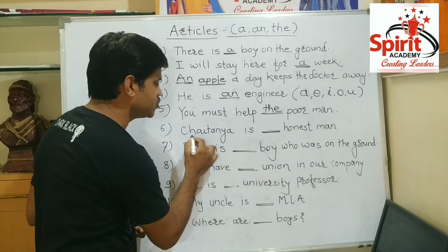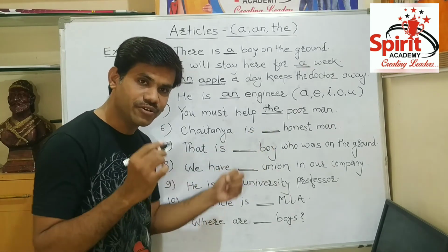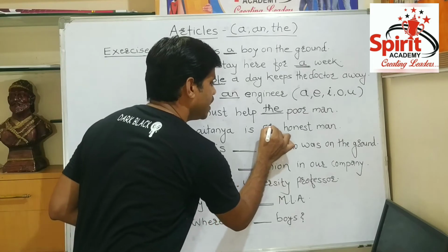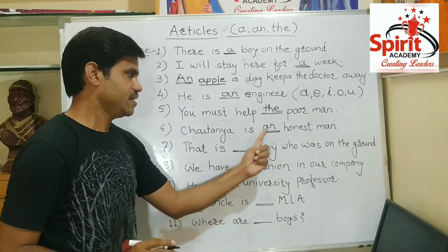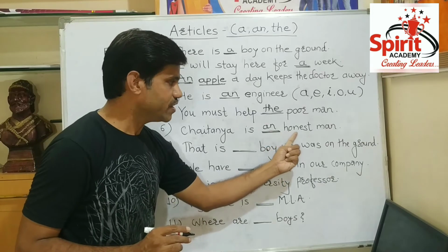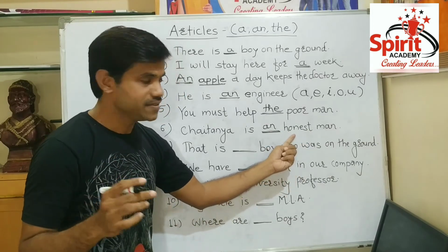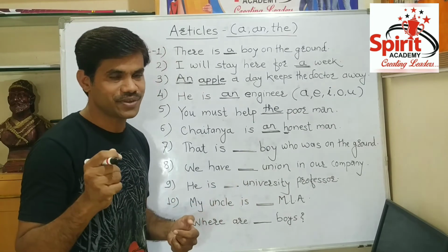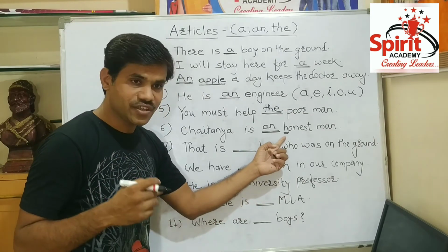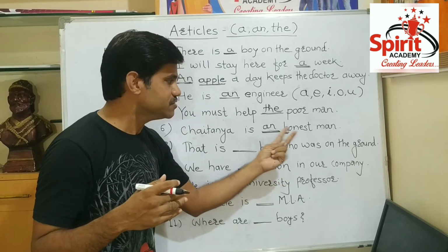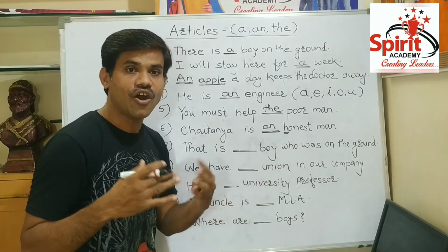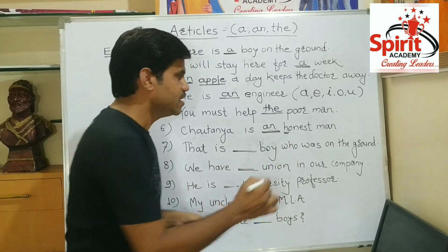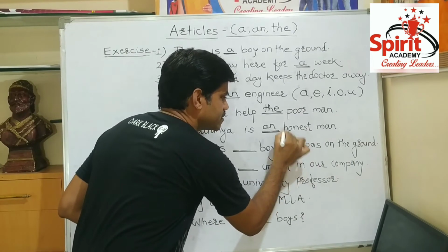The next sentence is, Chaitanya is, here we have to use an. See, here honest is the noun, but there is H and we are using an. Why? Because friends, even though there is H, the pronunciation of this noun is 'onest', not 'honest'. H is silent here.